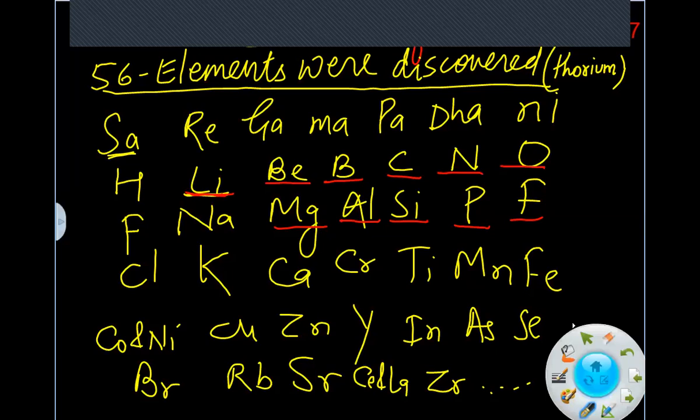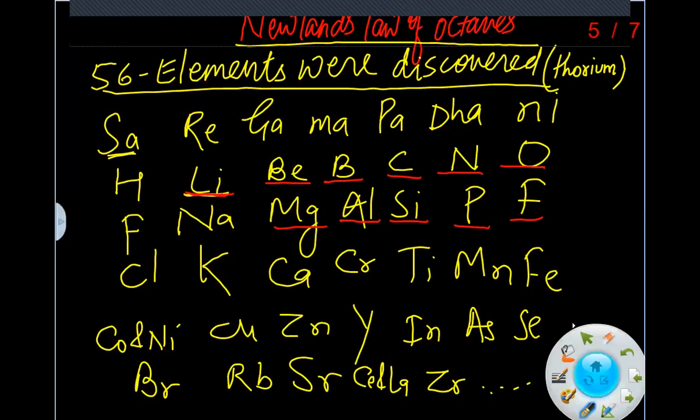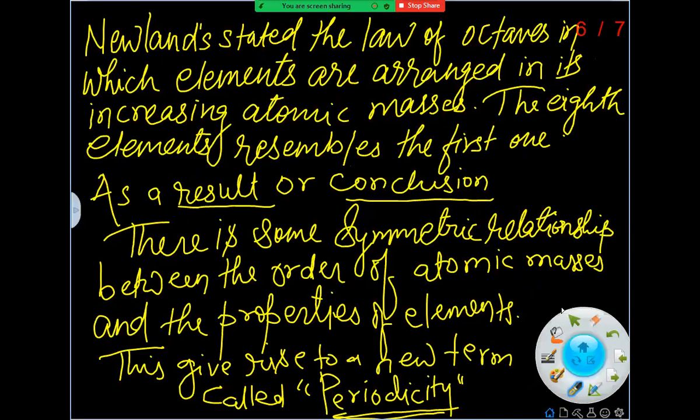So finally, in 1869, a total of 56 elements were discovered, and Newlands arranged these elements according to increasing atomic masses into periods and groups, as in Indian and Western classical music systems. What he saw was that when the elements are arranged in increasing atomic masses, the 8th element resembles the first one.